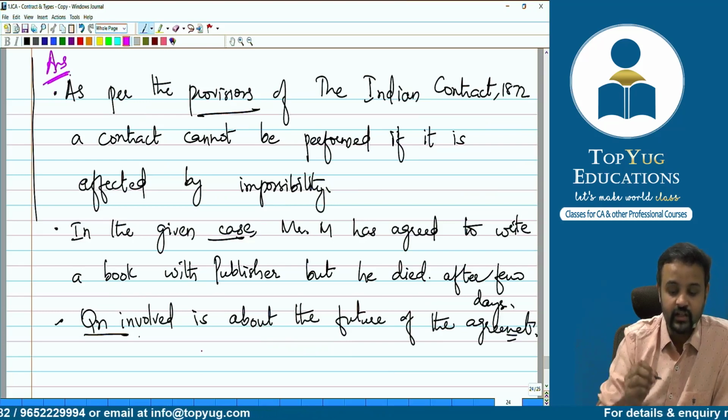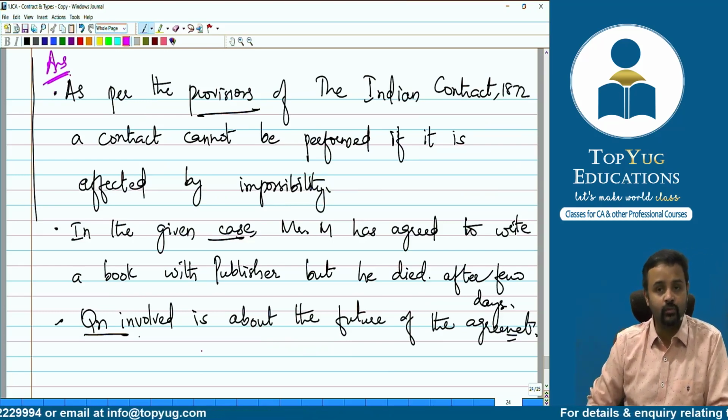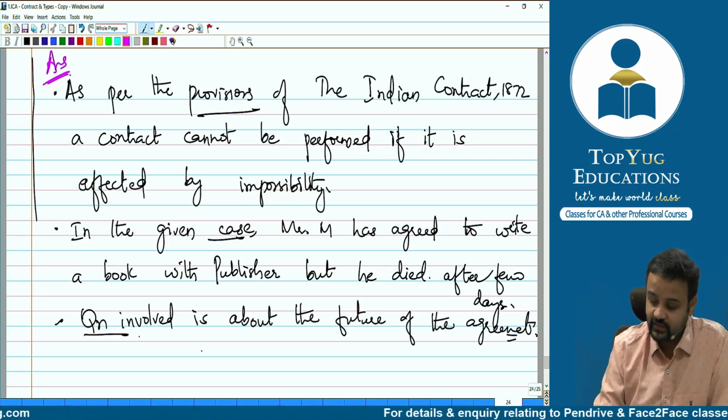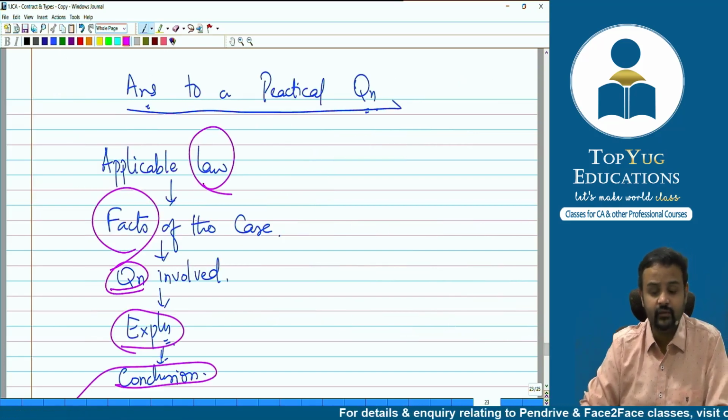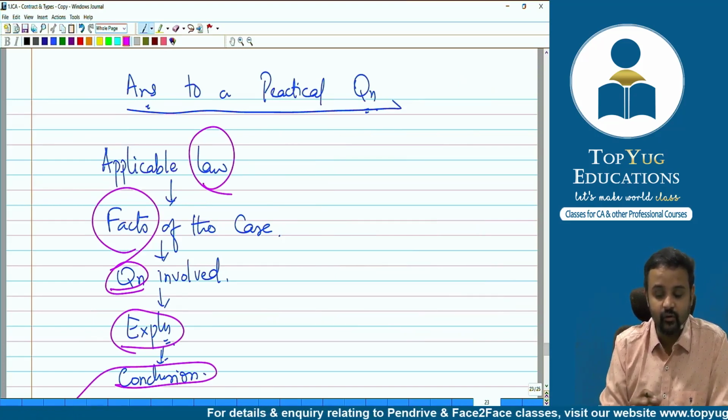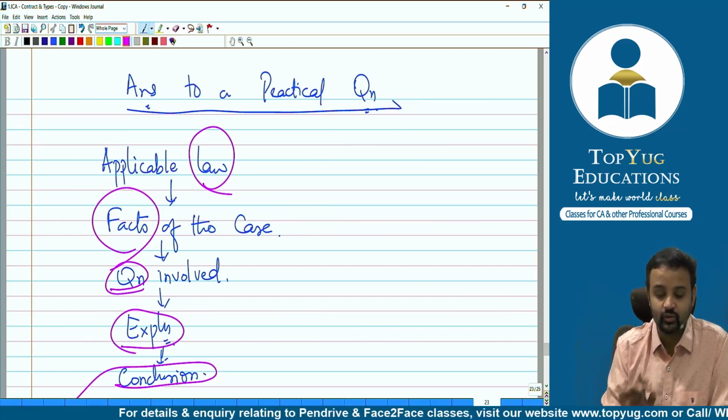If you know how to write the answer, then obviously you'll get more marks, because then you'll be able to impress the examiner, you'll be able to convince the examiner, right? So please understand that this is the way in which you will write the answer to a practical question covering these 5 elements: applicable law, facts of the case, question involved, explanation, conclusion.